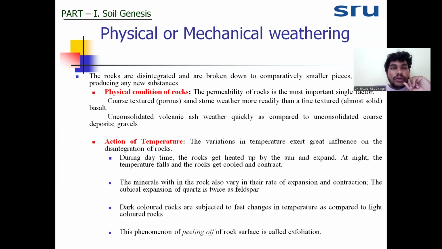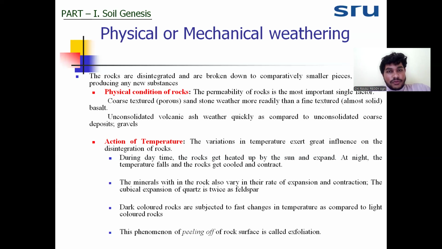In physical weathering, temperature is helpful, then water, glaciers, wind, and different atmospheric phenomena. The first factor we are going to discuss is the physical condition of the rock. What is the physical condition of the rock?